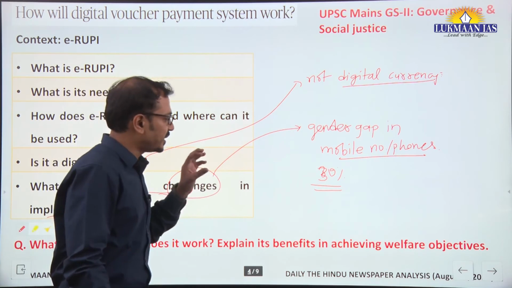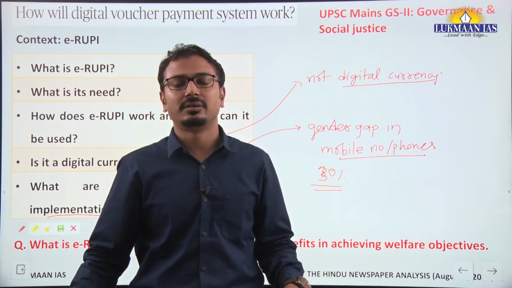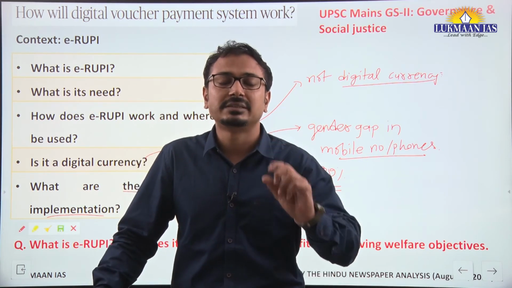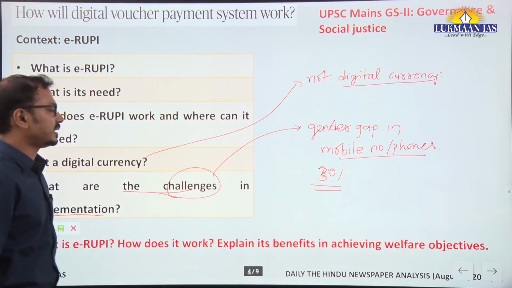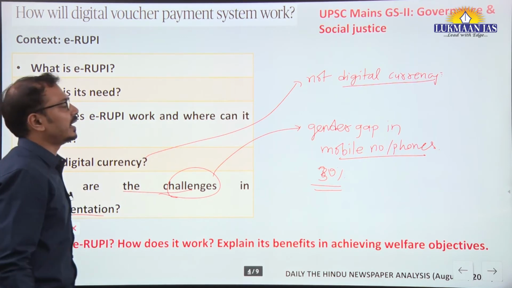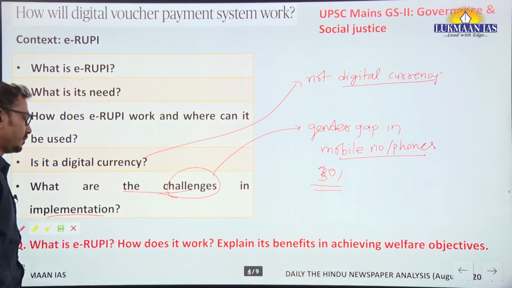This is specifically a mobile based benefit delivery, or we can say service delivery mechanism here. Fine. So this is the major challenge that we have to overcome, and in future we can understand that the government may come up with an alternative for the mobile phones also.